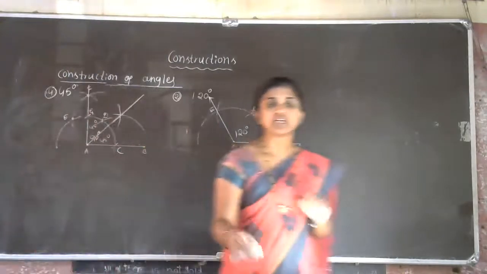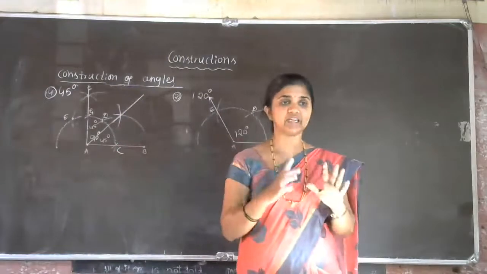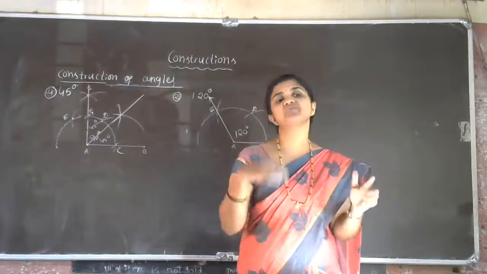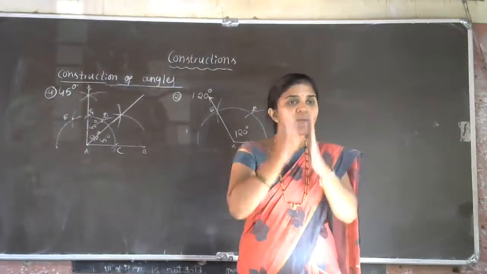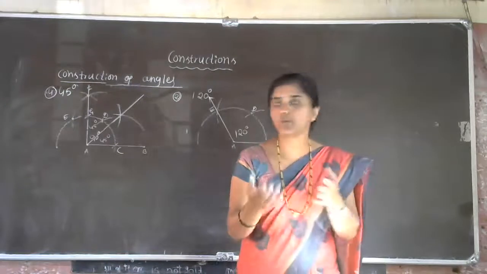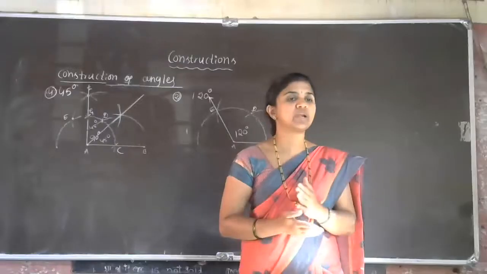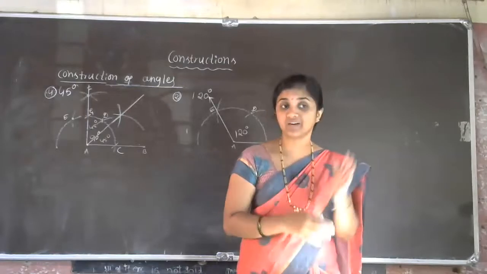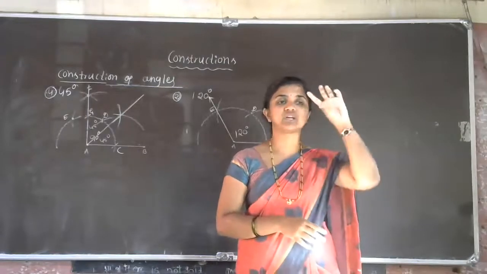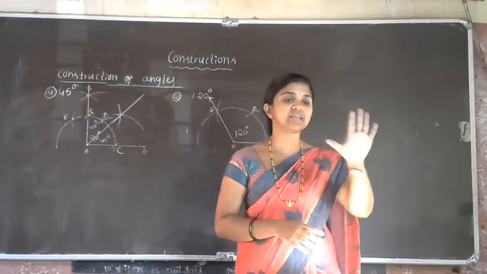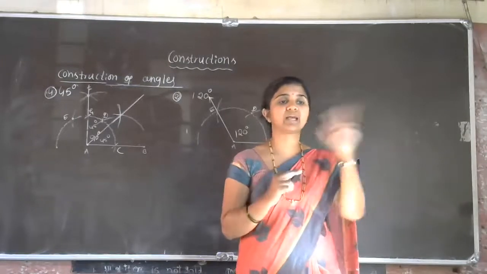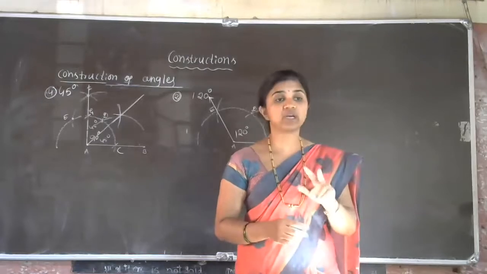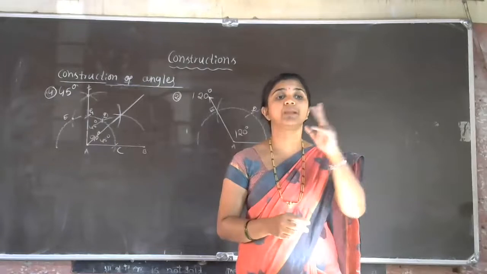After constructing 90 degree, you have to bisect the angle of 90 degree, which gives 45 degree. Now, if you bisect 45 degree again, what will you get? 22.5 degree. Got the idea of this one now? Angle construction, then how to construct 30 degree? First, you have to construct 60 degree. Then you have to bisect the angle 60 degree. There you will get the construction of 30 degree. If you bisect the 30 degree, then you will get 15 degree construction also.